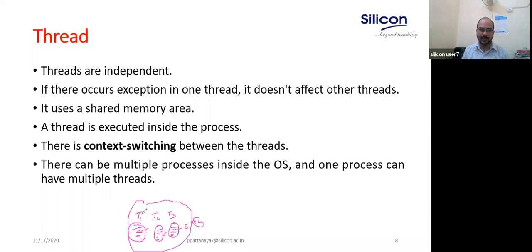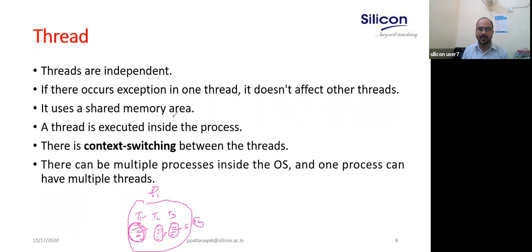So these threads are independent. You are assigning independent tasks. If an exception occurs in one thread, it does not affect the other thread. Though it is running under the address space of the same process, if there is an exception in thread T1, that does not affect thread T2.